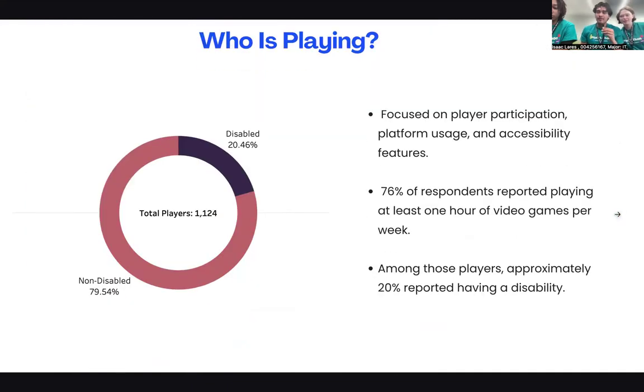So in Tableau, we focused primarily on player participation. So in this graph, we took the total number of players, and a player is someone who plays at least 1 hour of video games per week. So using that, we found that 76% of respondents qualified as a player. And through that, we found that only 20% of those 1,124 players are people with disabilities. So this is our scope of who is playing as a person with disability.